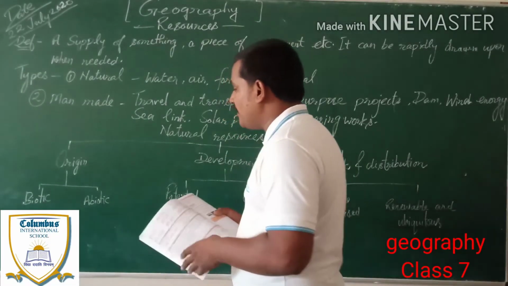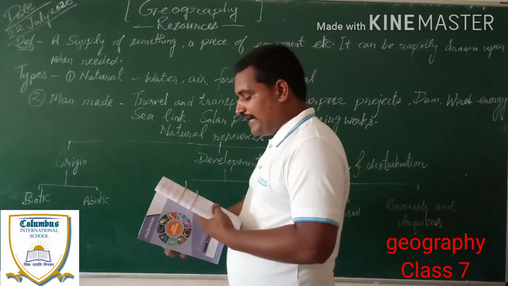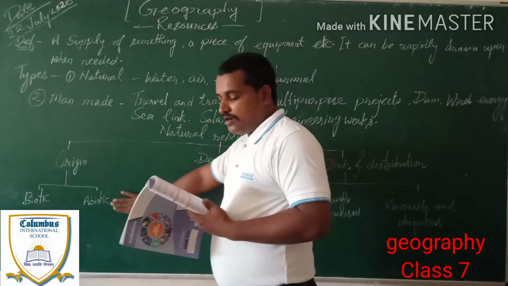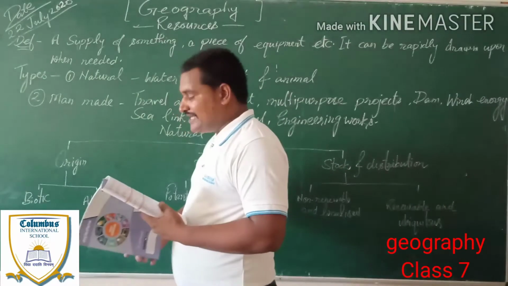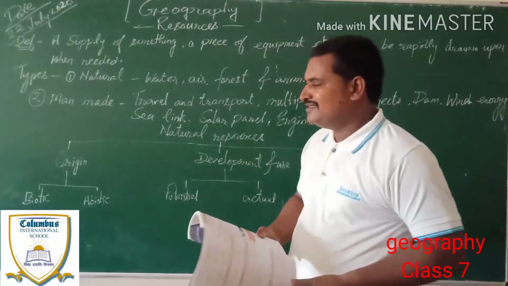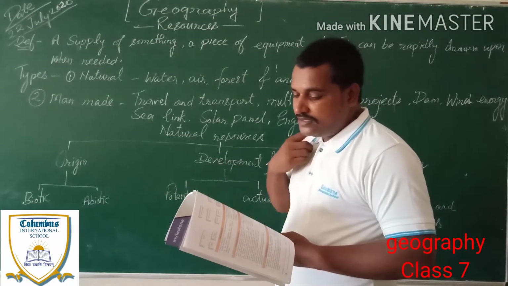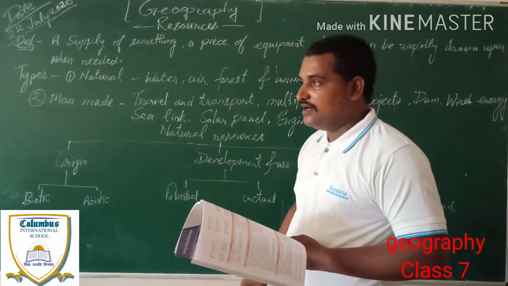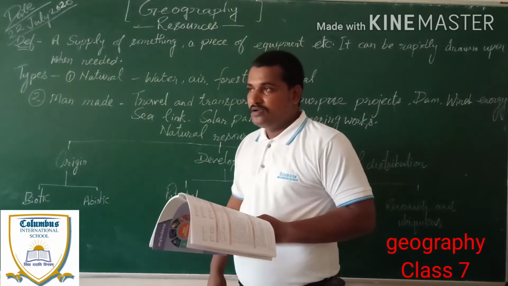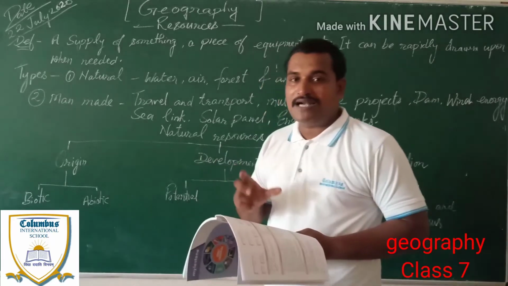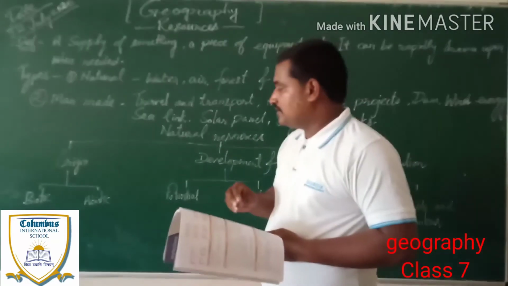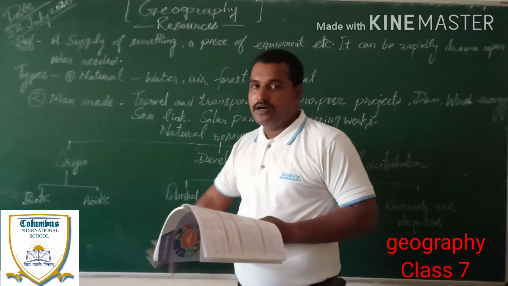And abiotic resources are obtained from non-living things. Some abiotic resources like water and air are not renewable. Once water is exhausted, it cannot be renewed.